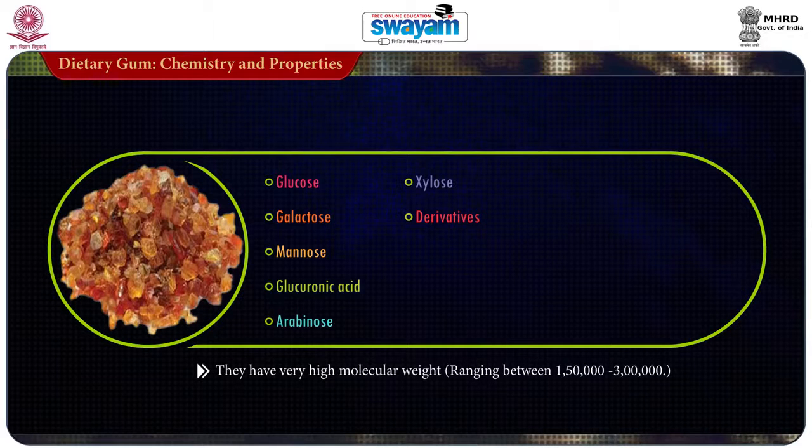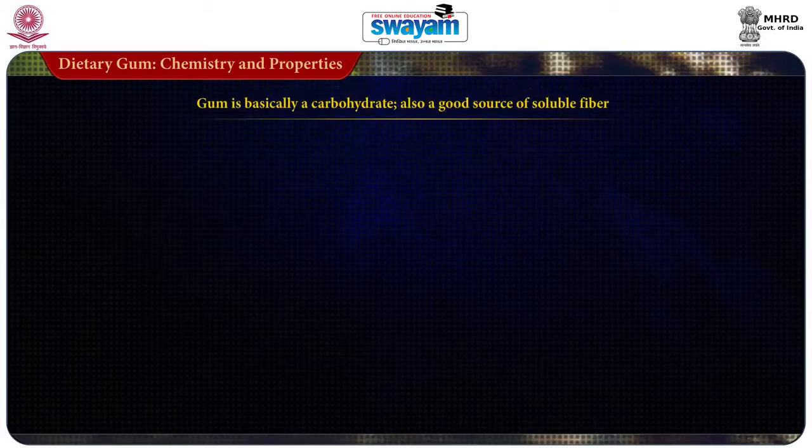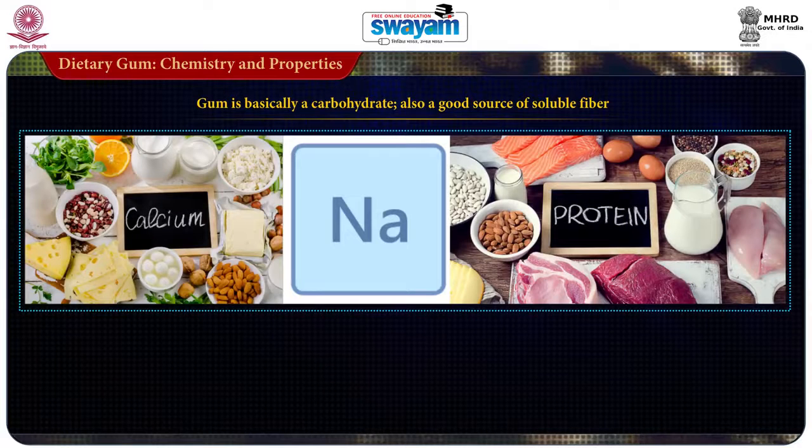They have very high molecular weights ranging between 1,50,000 to 3 lakhs. Gum is basically a carbohydrate. It is a good source of soluble fiber and it also contains calcium, sodium and a small amount of proteins.